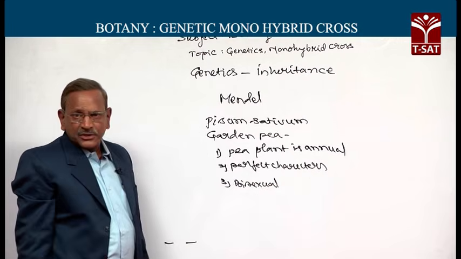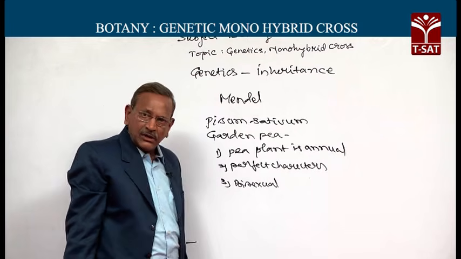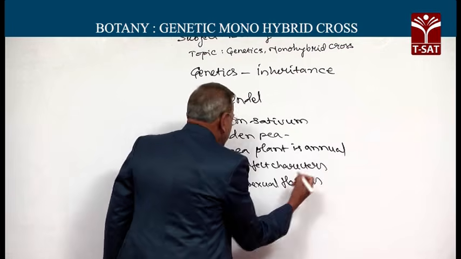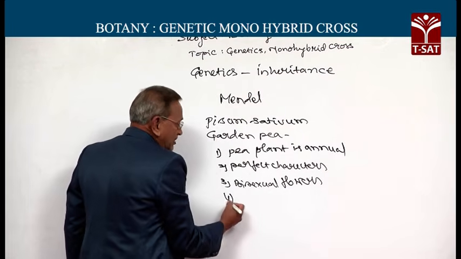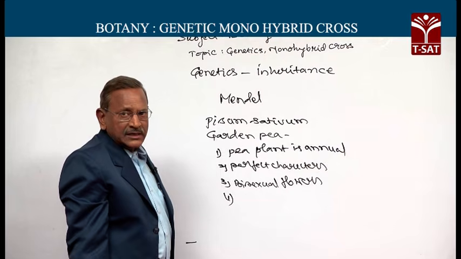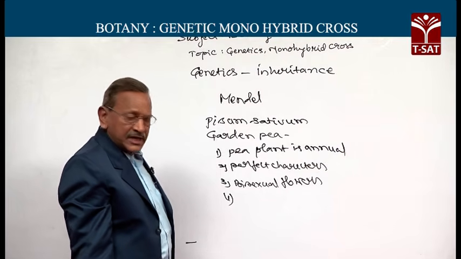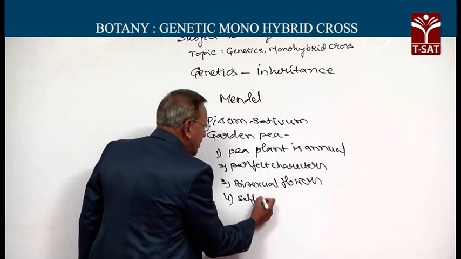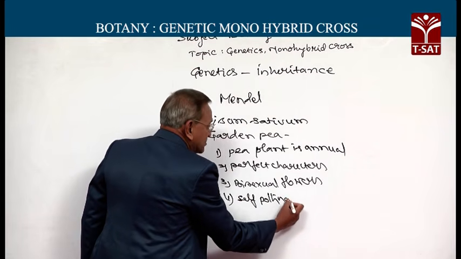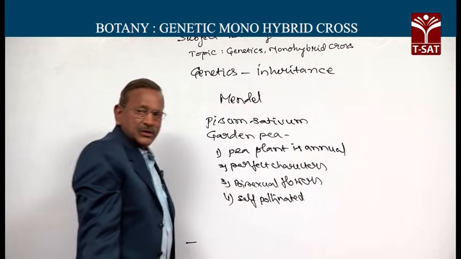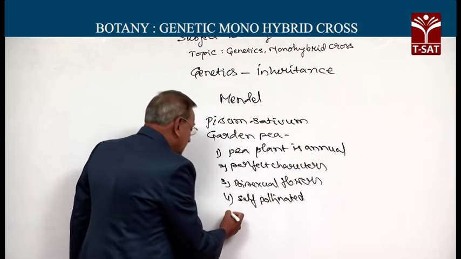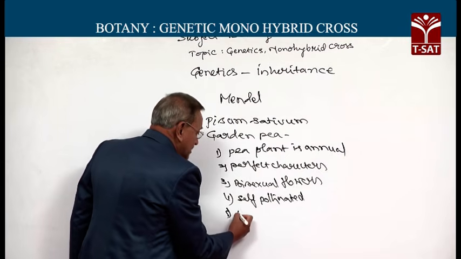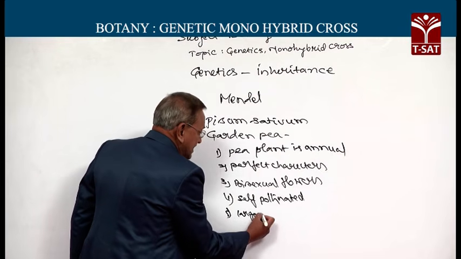Each flower produces both male gametes and female gametes. It is normally self-pollinated and can be easily manipulated for cross-pollination. It is a self-pollinated plant species of family Fabaceae, and after sexual reproduction it produces a large number of seeds.